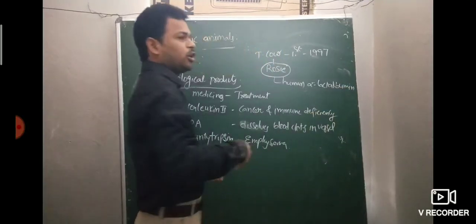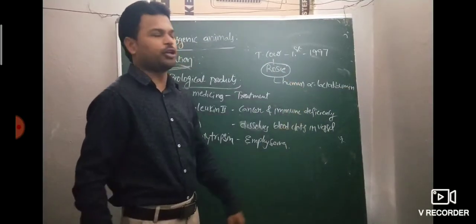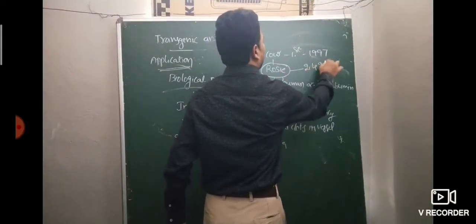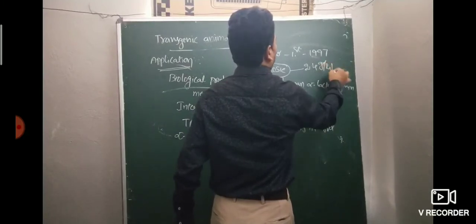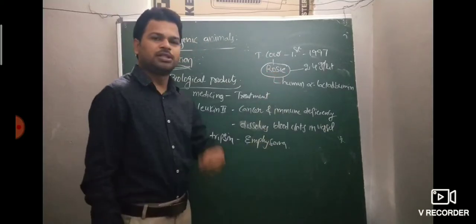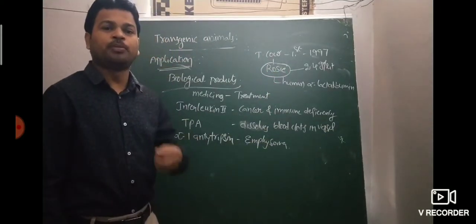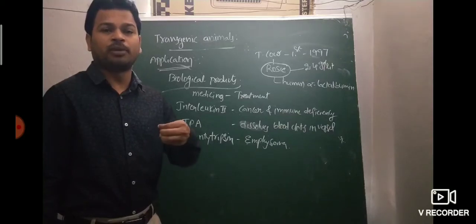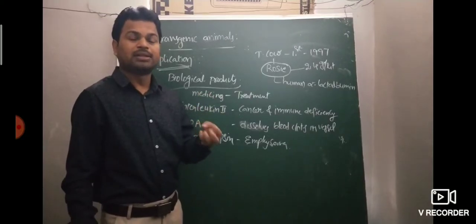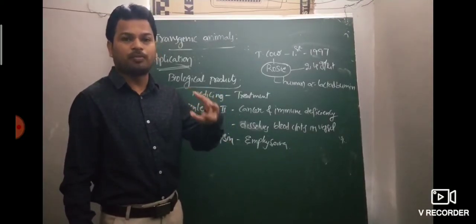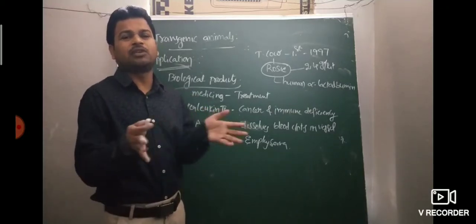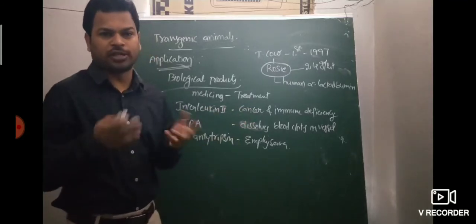It is responsible for a high amount of protein. How much protein does it produce? 2.4 grams per liter. This protein is produced by Rosie. Generally, human mother's milk has a high amount of protein, so there is no comparison. No other milk available in society has that much protein as human mother's milk.